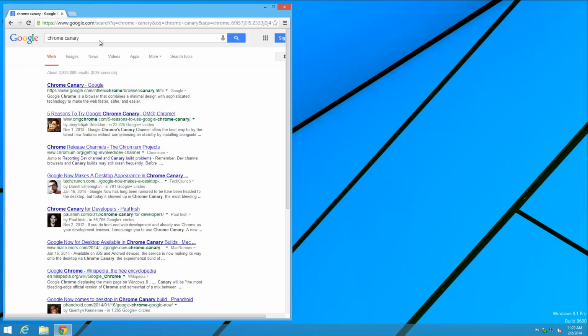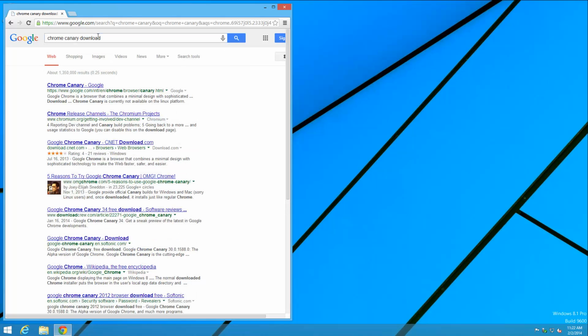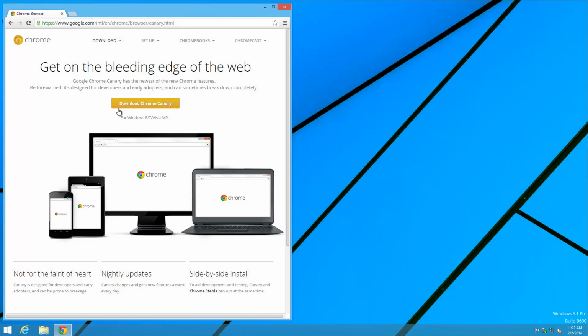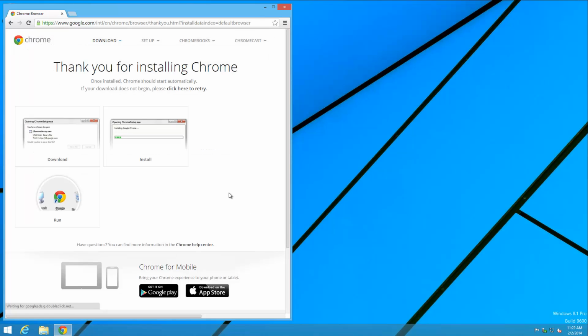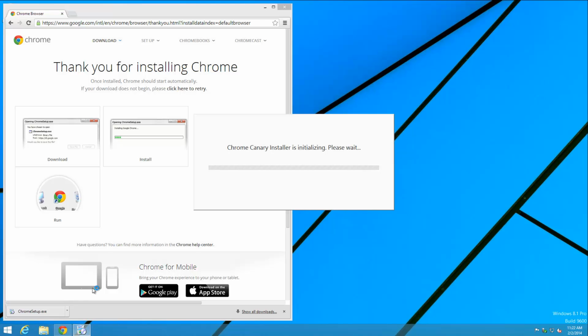Chrome Canary. If we type in Chrome Canary download, we can get a second version of Chrome. You'll see where I'm going with this and why soon enough, but I already hinted at it. I want two versions of Chrome, one for day-to-day browsing, which we already installed, and Chrome Canary just as a dedicated vSphere web client.